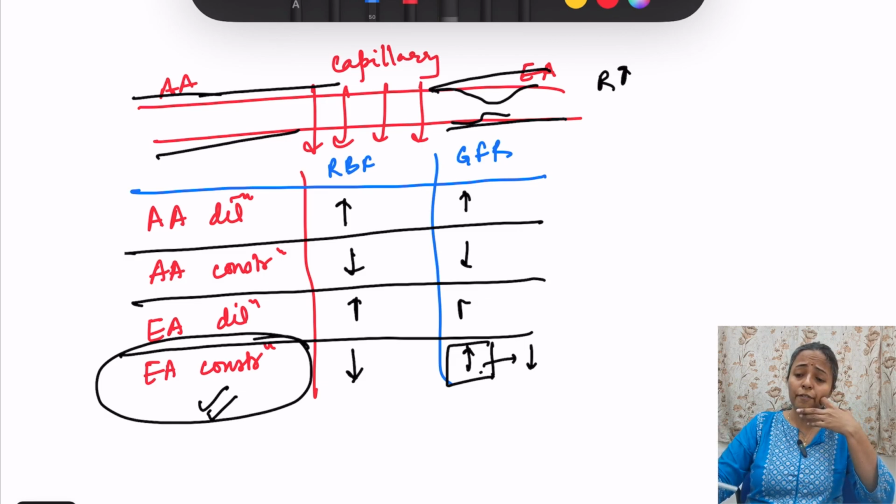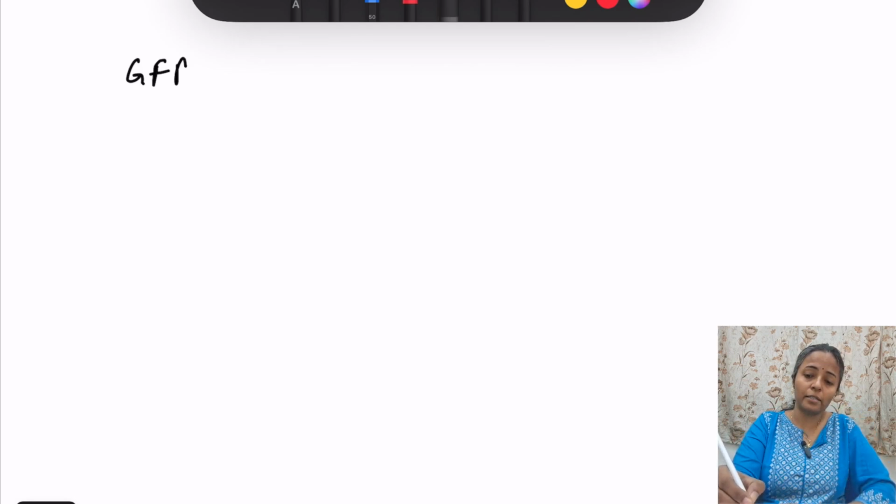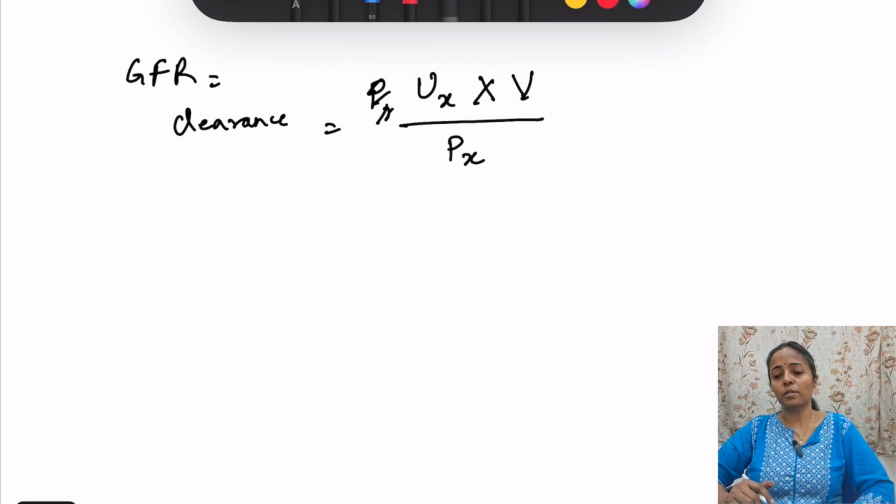Now, how can we measure GFR? How to measure GFR? That is by clearance. Okay, so we have to measure clearance, that is the urinary concentration of the substance into the urinary flow rate divided by the plasma concentration of the substance. So that is how you measure the GFR and also the renal plasma flow.